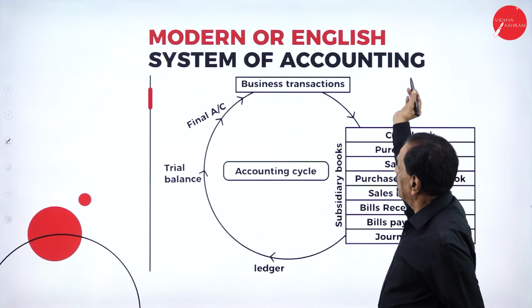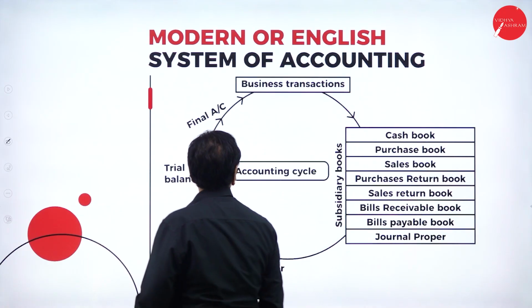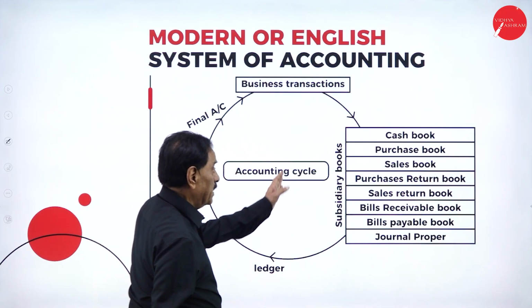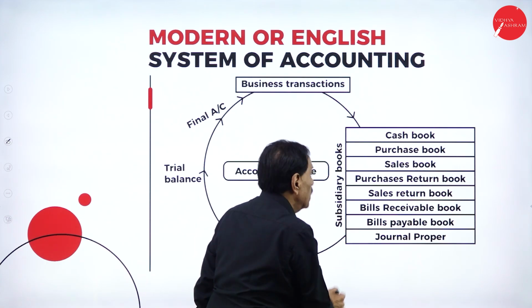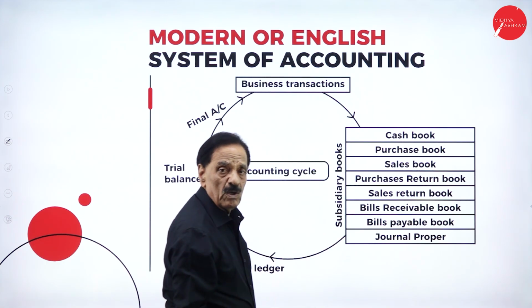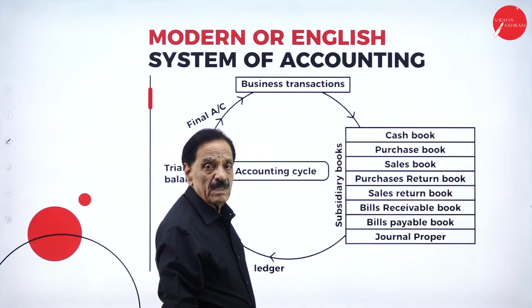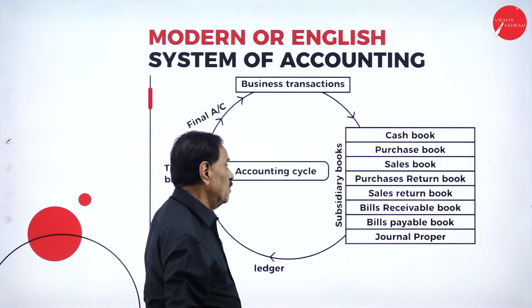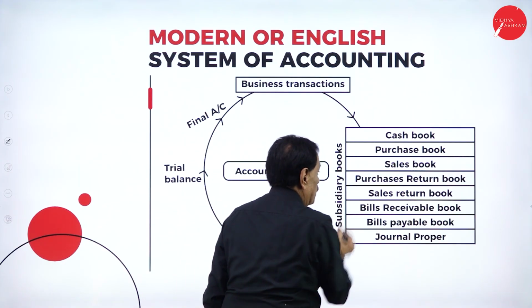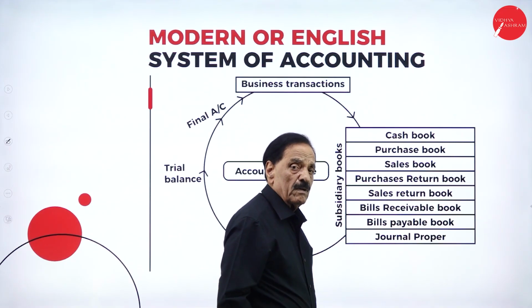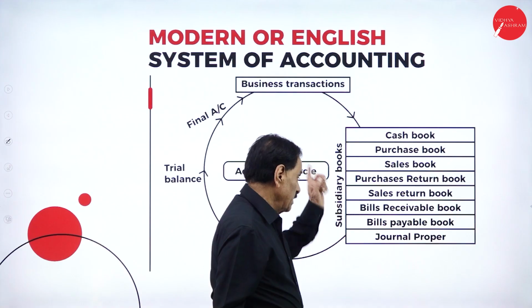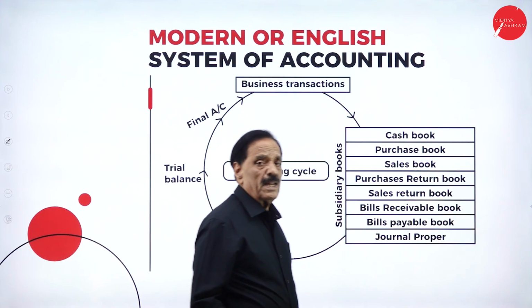Now, the modern or English system: business transaction leads to subsidiary books, subordinate books. Which are the subsidiary books? One is the cash book. Second are the purchases book, sales book, purchases return book, sales return book, bills receivable book, bills payable book, journal proper.